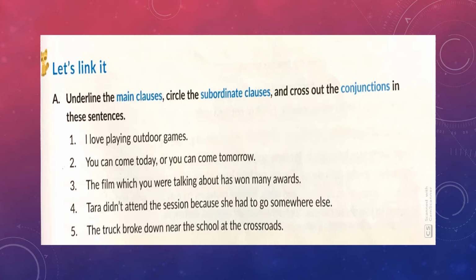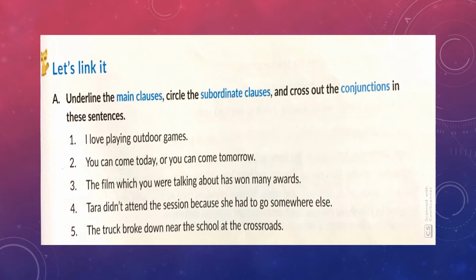Before we begin with the main text from the textbook, here is a small exercise for you to practice. Underline the main clauses, circle the subordinate clauses, and cross out the conjunctions in these sentences. The first one, I love playing outdoor games. The main clause here is itself the complete sentence. I love playing outdoor games. Hence, there are no subordinate clauses and no conjunctions because it is a simple and independent clause.